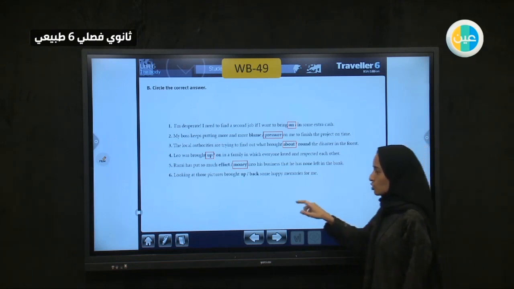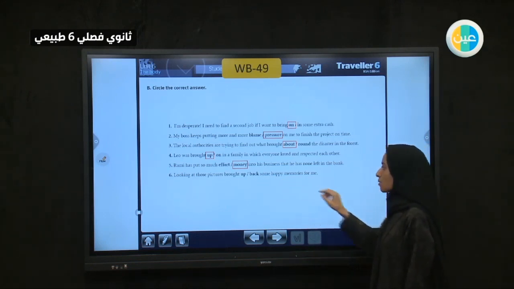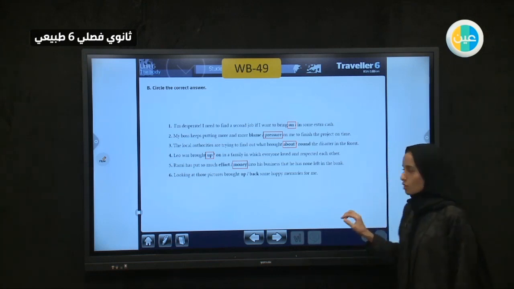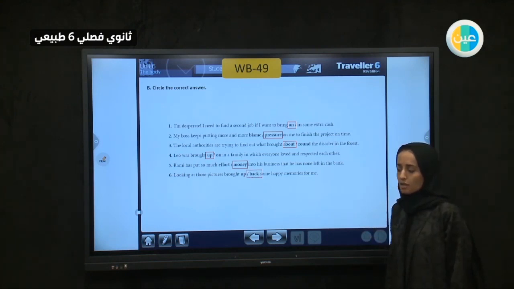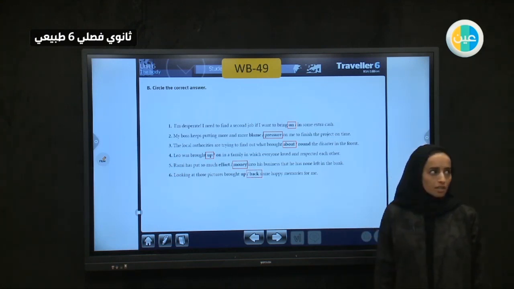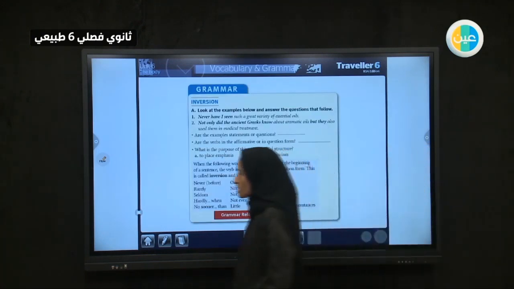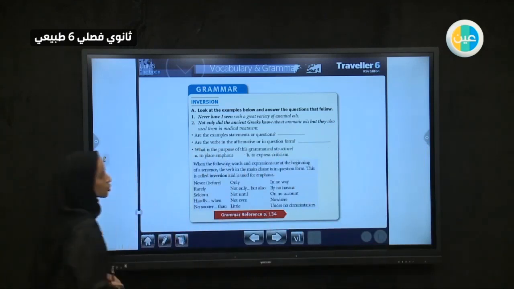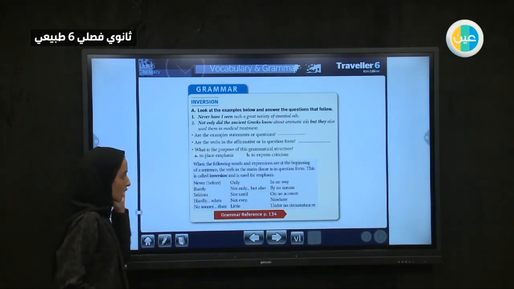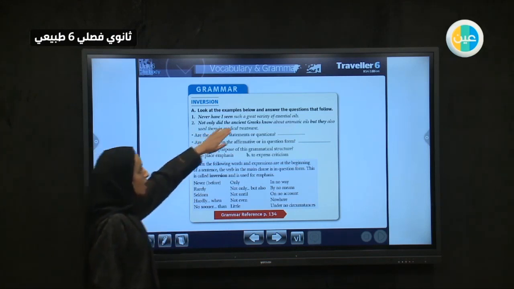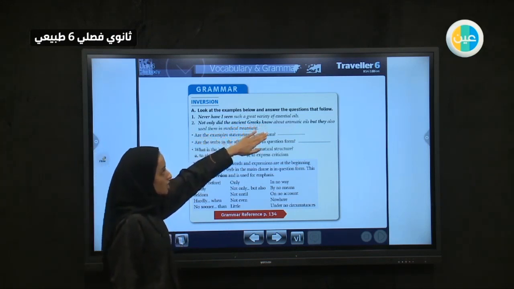Looking at those pictures, they remind you of something. Those pictures brought back some happy memories for me. They will remind you, so they will bring back things. Bringing things back. Okay, this is about the expressions that we've got so far. So let's speak grammar. This is an easy one, which is not commonly used, but we're going to do it. Look at the examples below and answer the questions that follow.